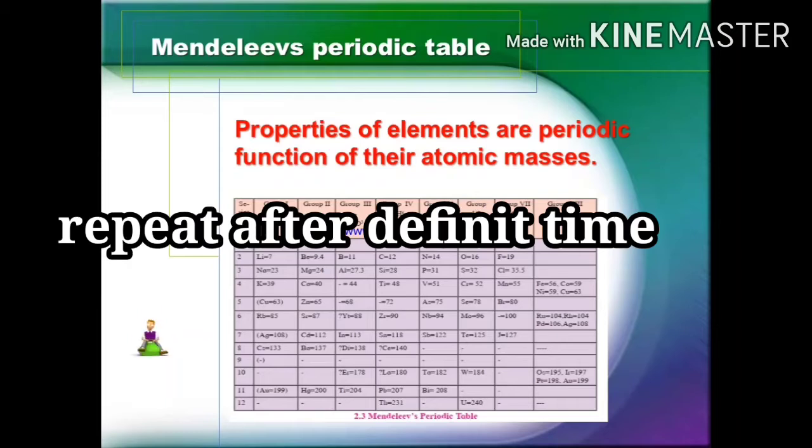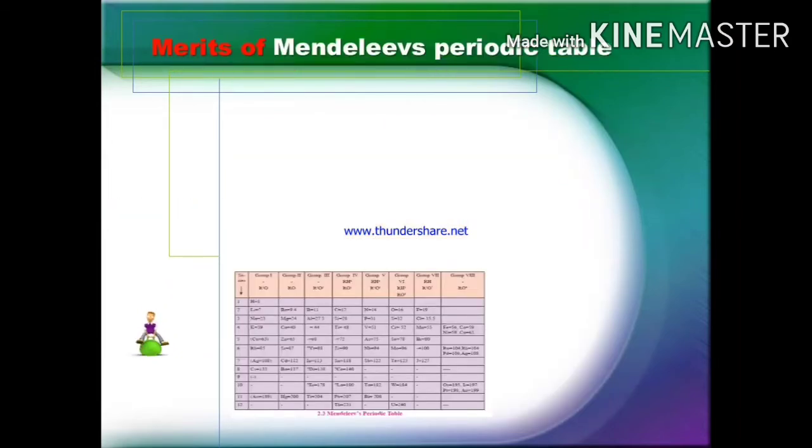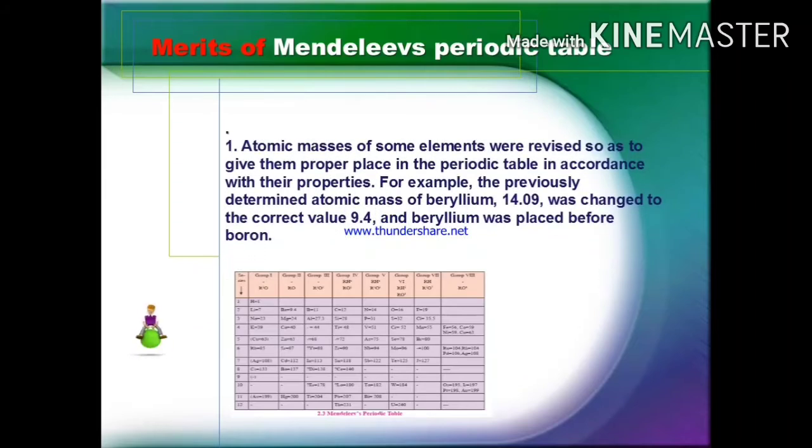The law of Mendeleev periodic table: properties of elements are a periodic function of their atomic masses. Merits of Mendeleev periodic table.